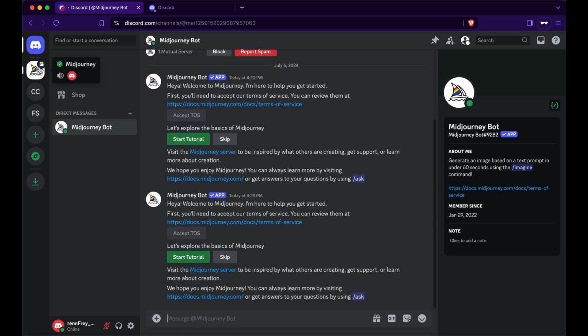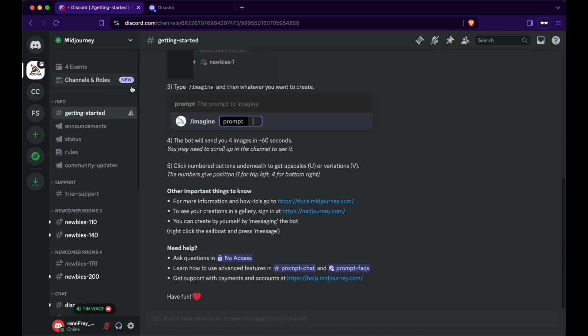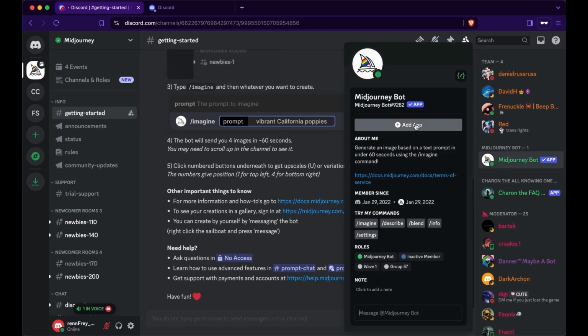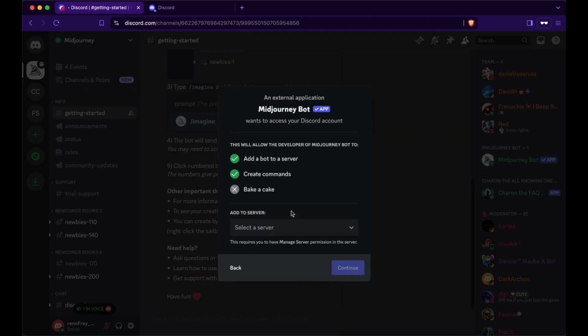You now go on the left side where the Midjourney server has appeared, press on it, and sometimes this members list on the right is hidden, which you can just toggle on with the show member list button at the top. And now press on Midjourney bot here, press add app, add to server, select the server that you want it to go to. So for my case, comic creation.